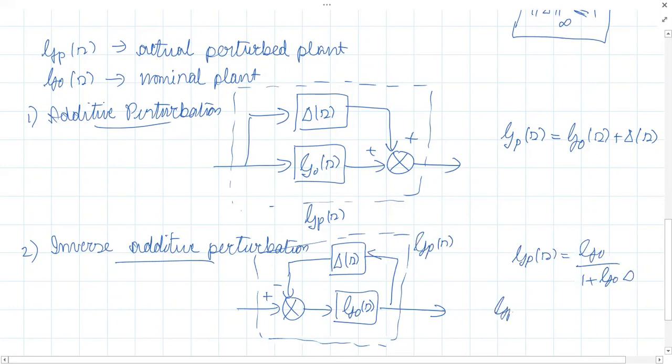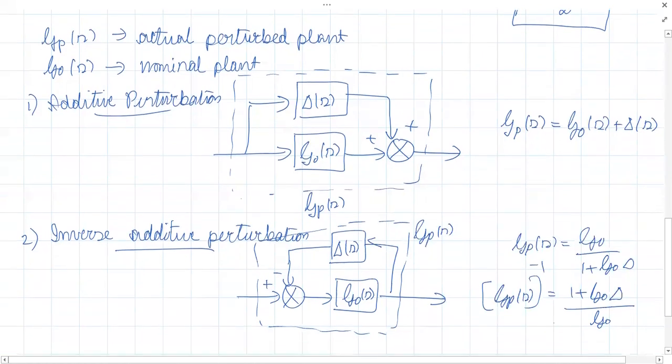So what will be the inverse of this? GP of S inverse will be 1 plus G naught into delta, divided by G naught. That means I can split this as 1 by G naught plus delta, or G naught inverse plus delta. So here the perturbation is added inversely. Before, it was just added at the summing point, but here it is added to the inverse of the plant: G naught inverse plus delta. That's why it is called inverse additive perturbation.